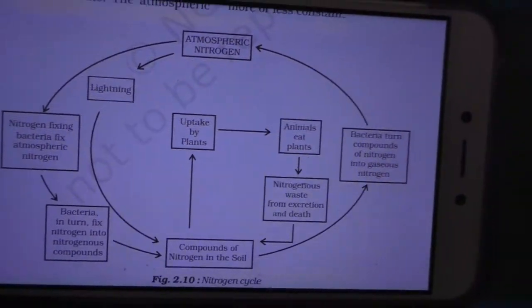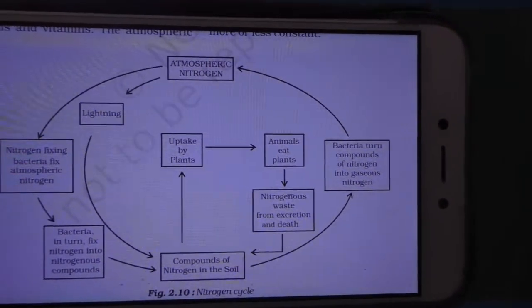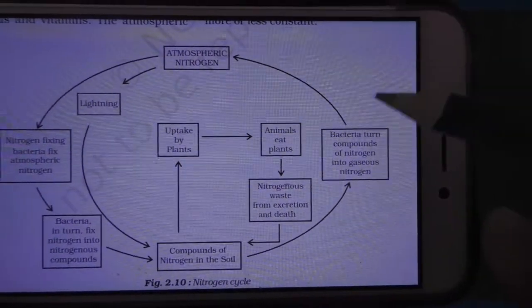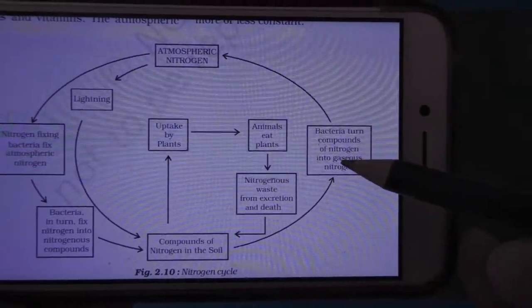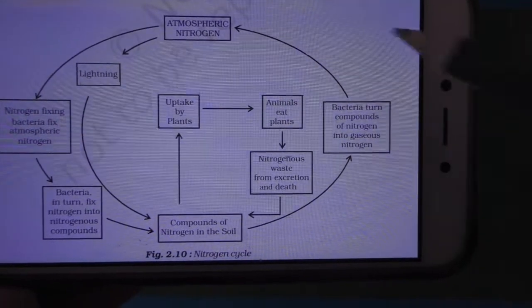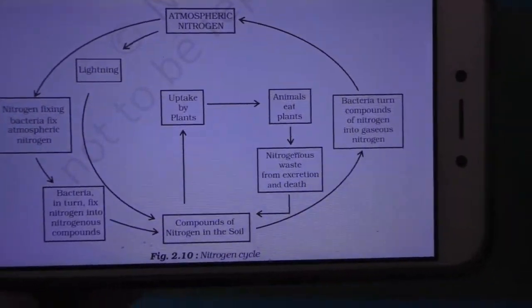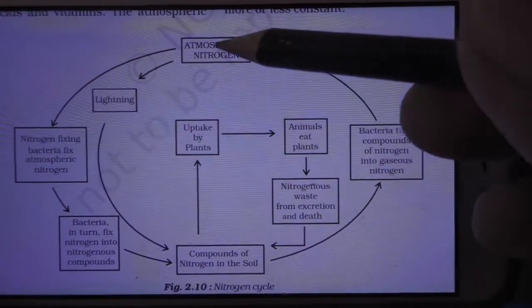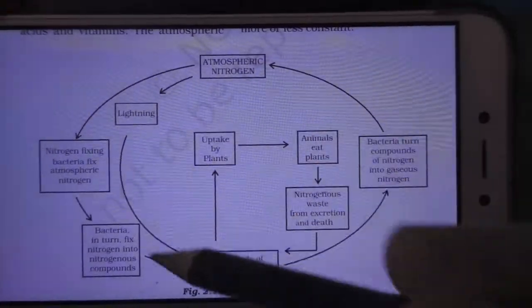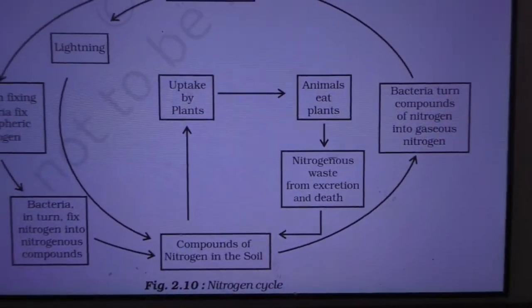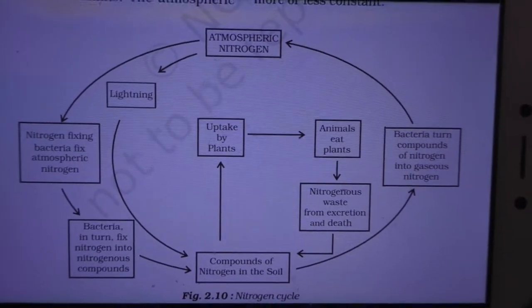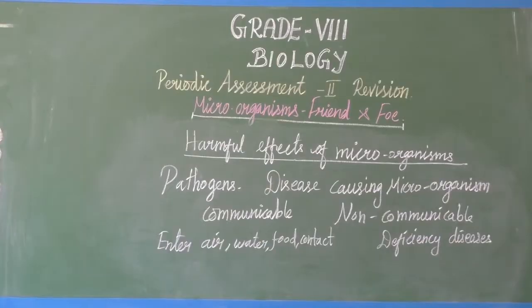So nitrogenous compounds are again released as gaseous nitrogen because of bacterial action. Again the gaseous nitrogen goes to the atmosphere. This is what we call the nitrogen cycle.